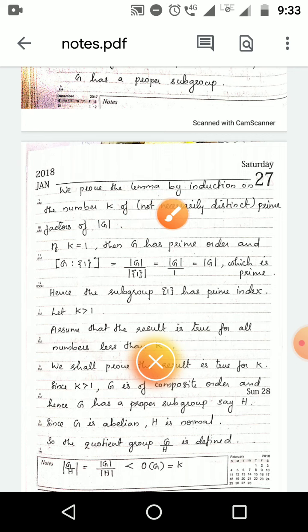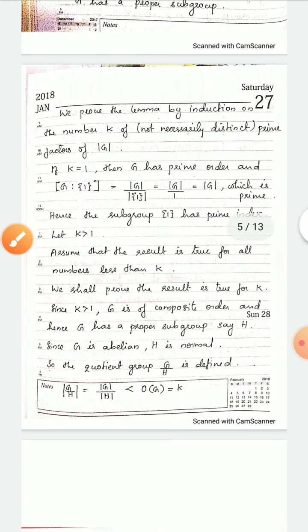We prove the lemma by induction on the number k of not necessarily distinct prime factors of the order of G. In the order of G there may be prime factors, and we prove the lemma by induction on the number of prime factors, denoted k.